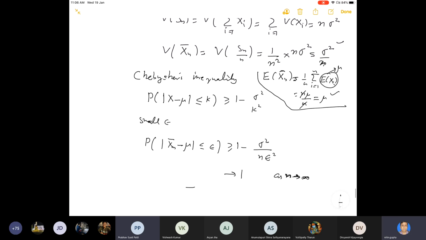Okay. So this is the law of large numbers. That means xn bar approaches mu.